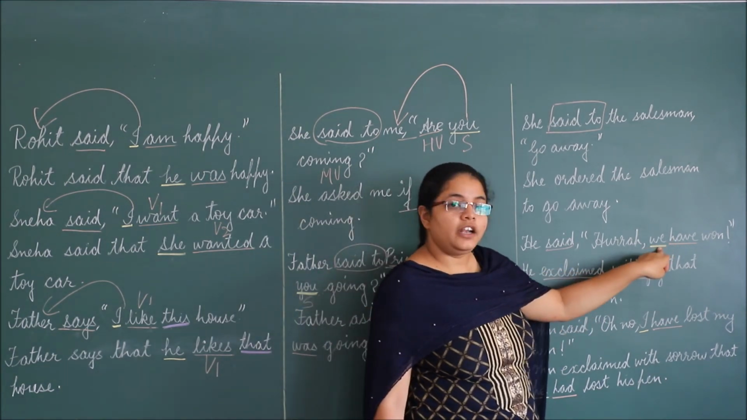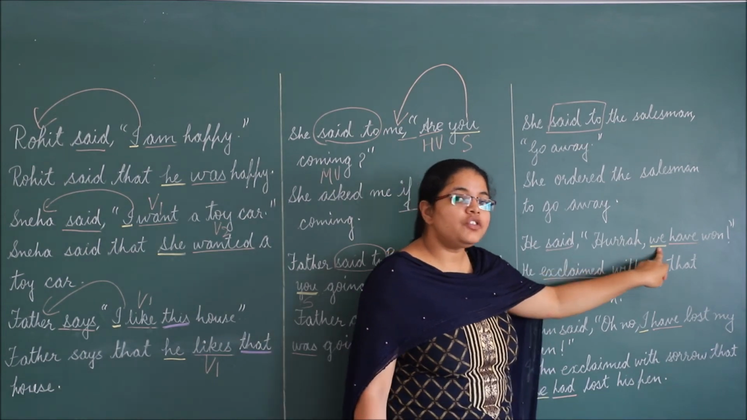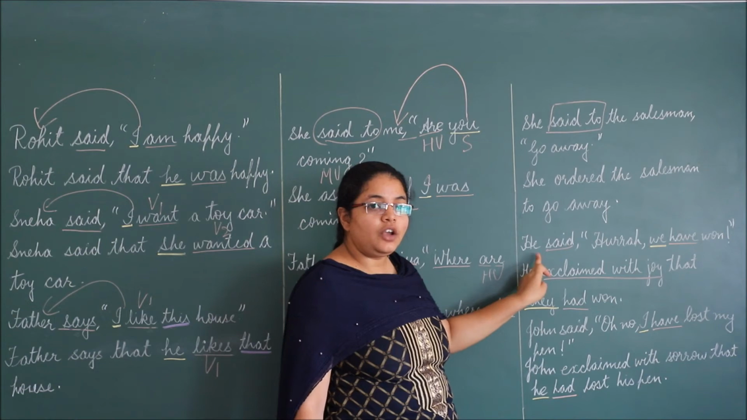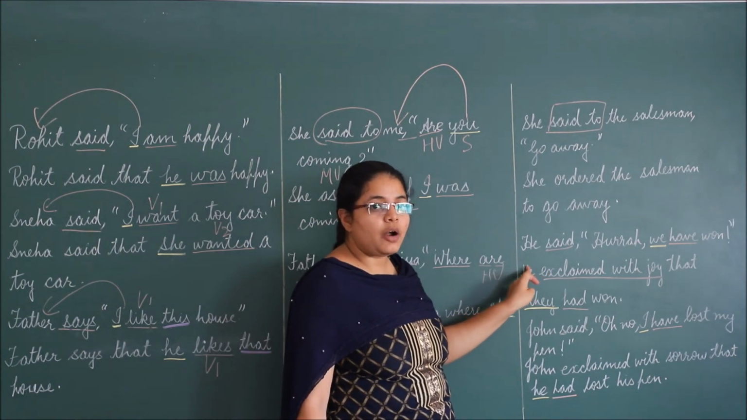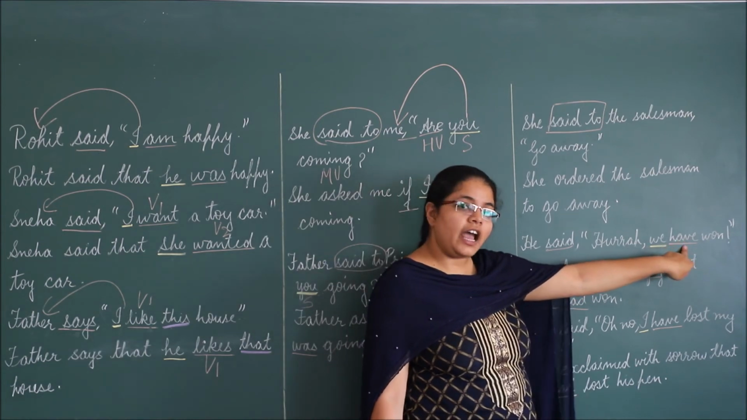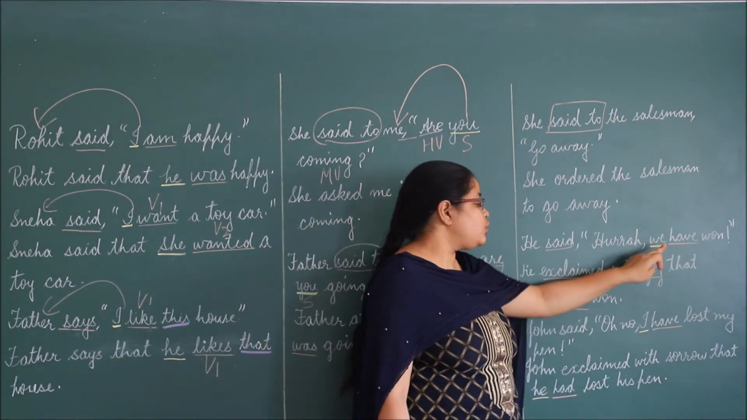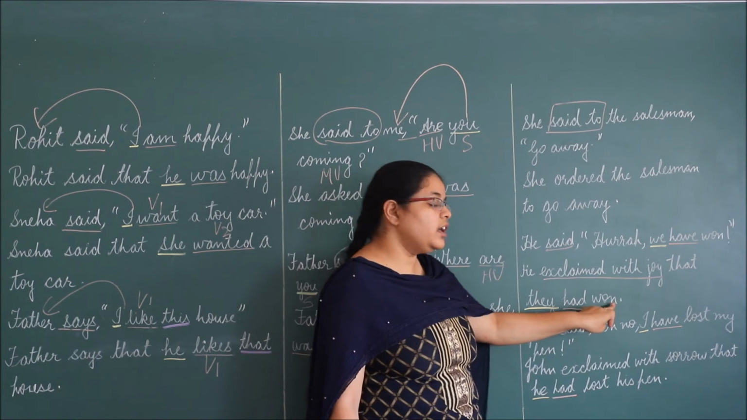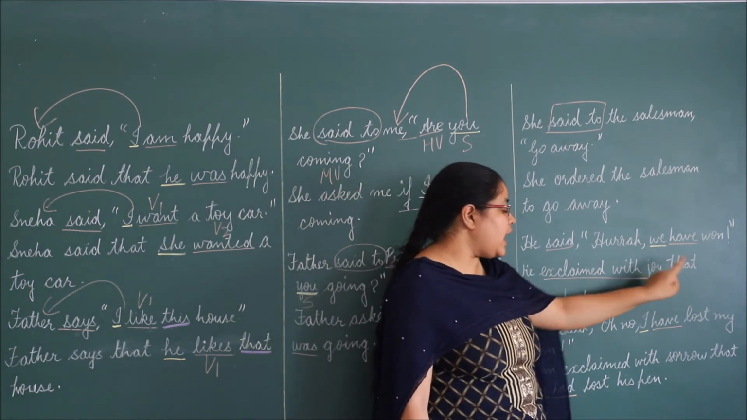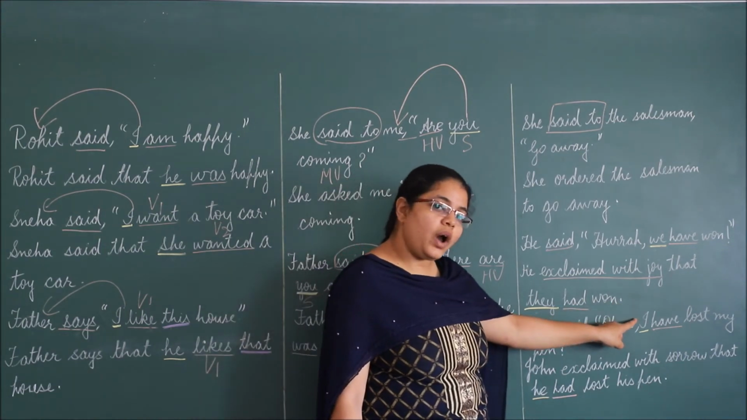Now we, it is again a first person pronoun, which will change according to the subject. Now he is saying, but he over here is a team. He is telling about the team, so we will use they. Has and have will change into had. So we will say they had won. He exclaimed with joy that they had won.